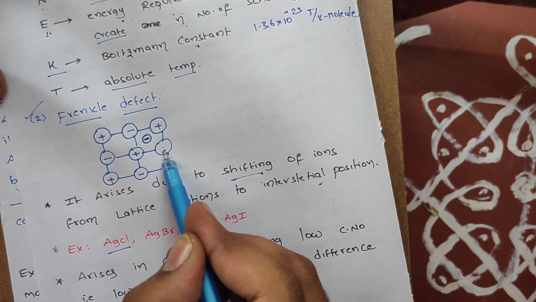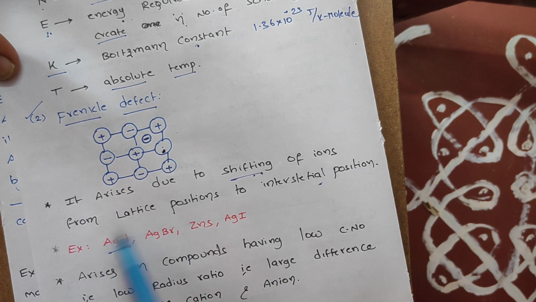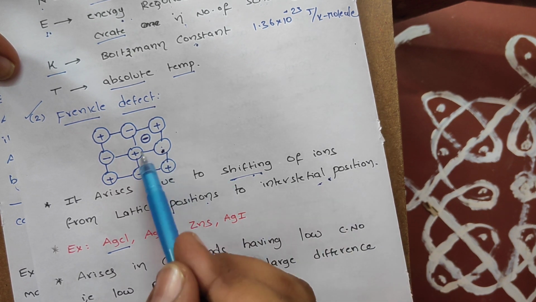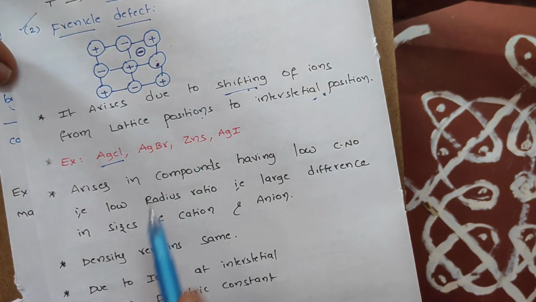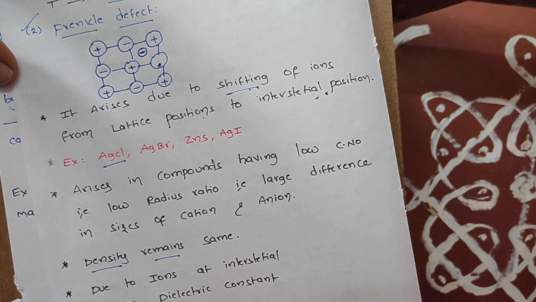So what is Frenkel defect, sir? This is completely opposite to Schottky defect. It arises due to just shifting of ions from lattice positions to interstitial positions, not at all missing. So all ions are present within the crystal lattice, and that's why there is no disturbance to density. Have you got it? Density remains the same, because nothing is missing, just a shifting.